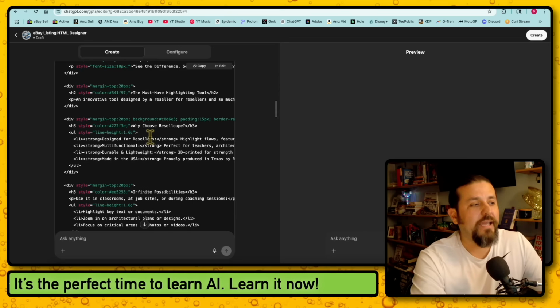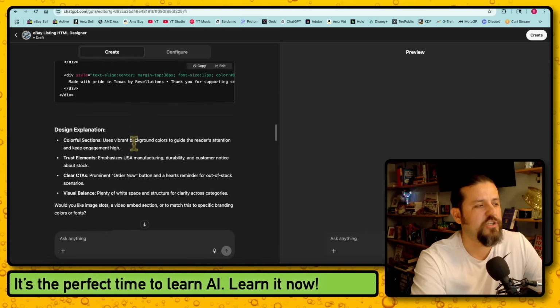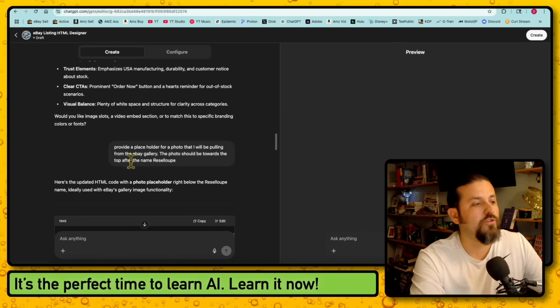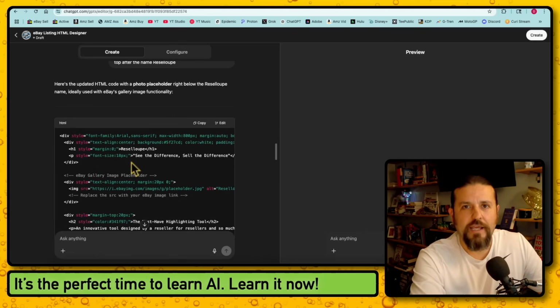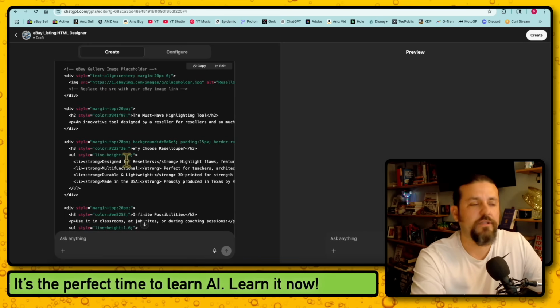But I'm not copying that yet, and I'll tell you why. Because I looked at it and I said, okay, I could make some changes. So I said, provide a placeholder for a photo that I will be pulling from the eBay gallery. The photo should be towards the top after the name Reselloupe. And it says, okay, cool, I'll do that. No problem. So I needed a placeholder so that it can have pictures also in the description, like you do at the very top.